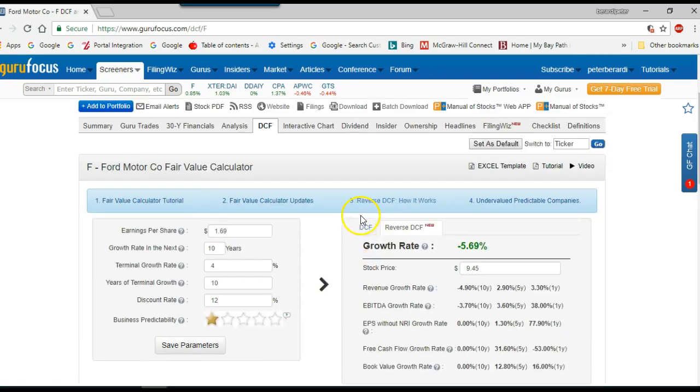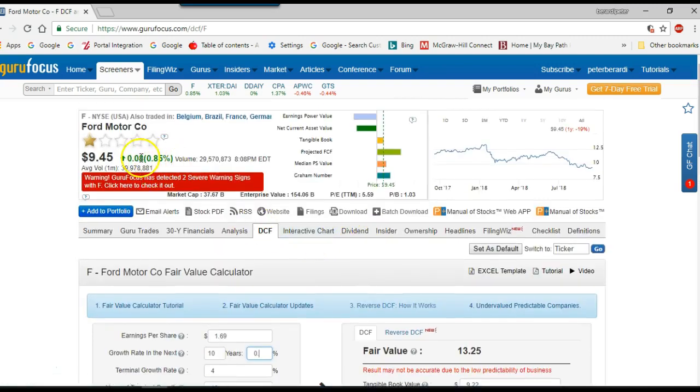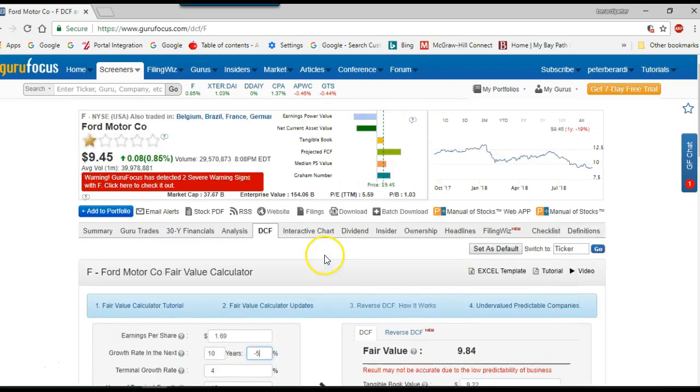So even if Ford doesn't grow at all, at 0%, the fair value of this company is $13.25. It's selling at $9.45. So investors are basing it on negative growth. So if Ford can get growth back, this stock might be undervalued as a company.